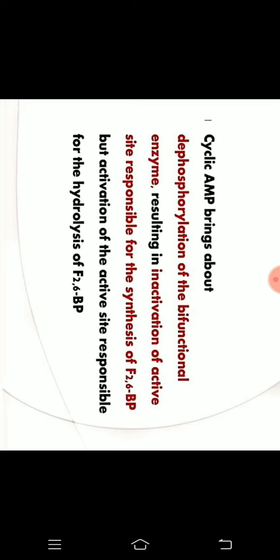At the same time, the other active site of that bifunctional enzyme will be activated, and it will degrade the fructose 2,6-bisphosphate. What does this cyclic AMP do? It dephosphorylates the bifunctional enzyme. After dephosphorylation, the PFK2 active site will be inhibited, and the other site, the fructose 2,6-bisphosphatase active site, is activated. This means there is a degradation of fructose 2,6-bisphosphate.